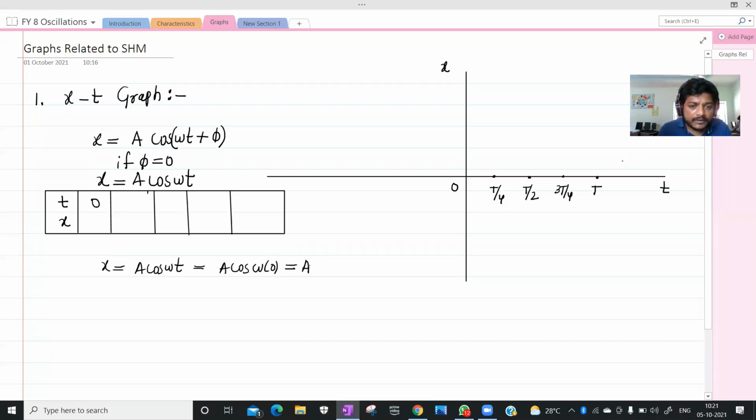Cos omega into 0. Then cos 0 is equal to what? What is the cos 0 value? 1, right? That's 1. So x will be equal to a.